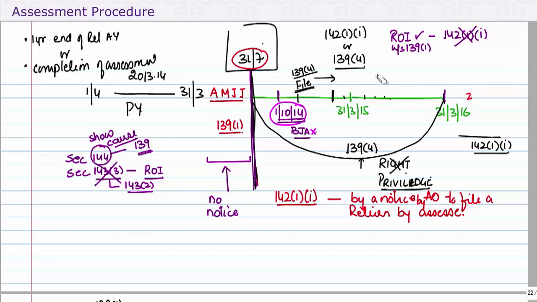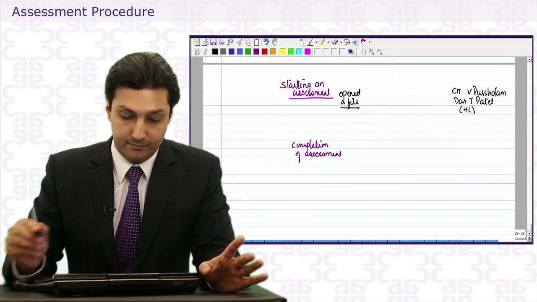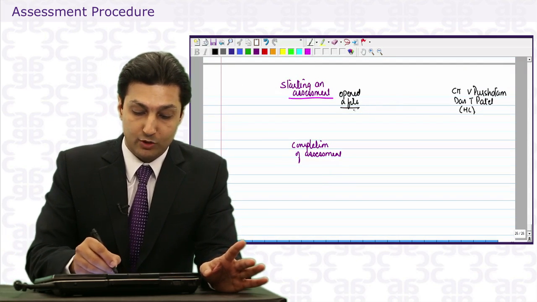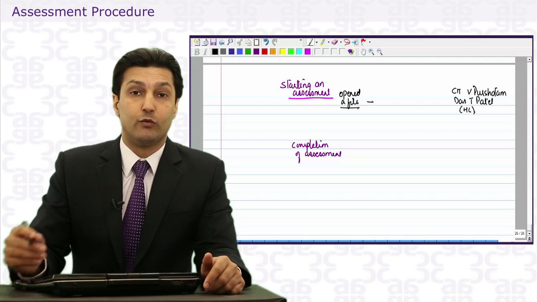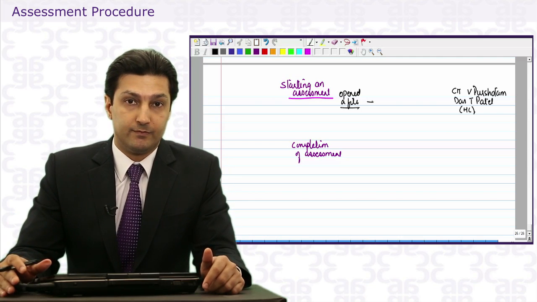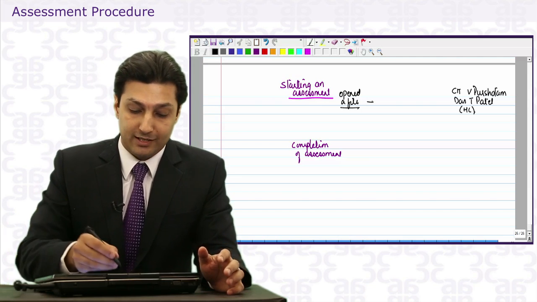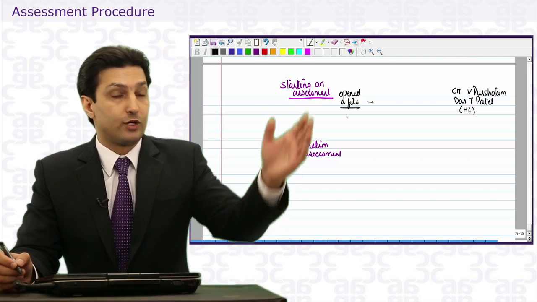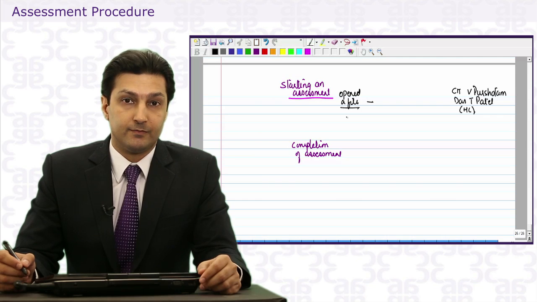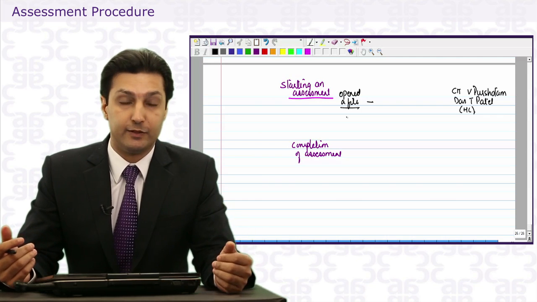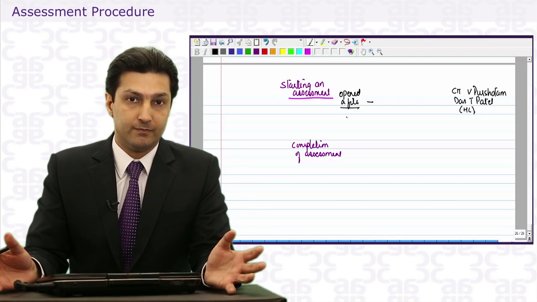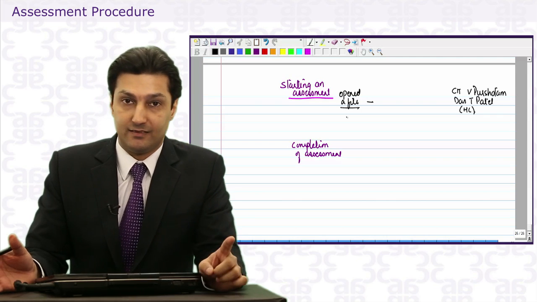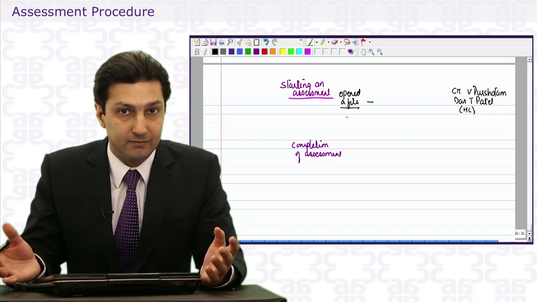Okay, now let's take another case. The assessee got a notice for BJA. The file is open. There is no response. Now the AO will collect information. He will use powers given to him under section 133, I told you. Send a notice to your bank. Collect information from people connected with you, and based on his understanding, he will then pass an assessment order. But he must give a reason for whatever he is adding.